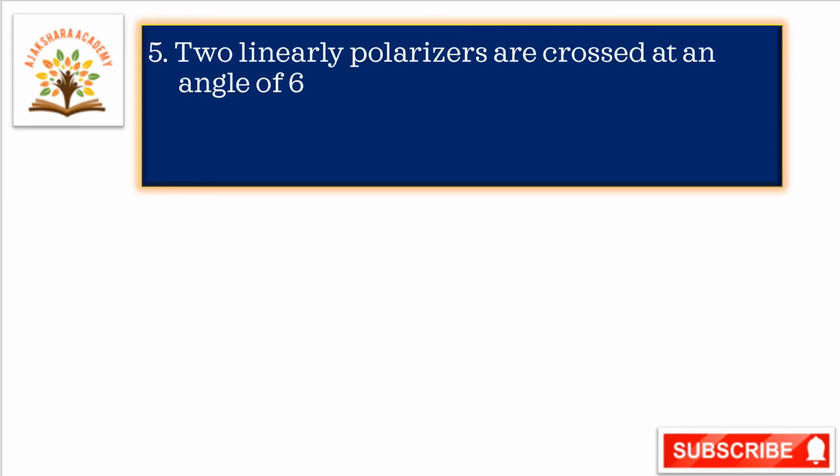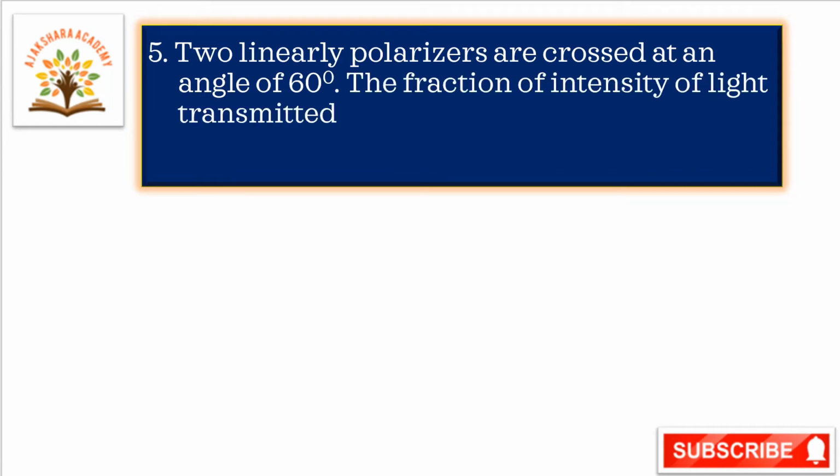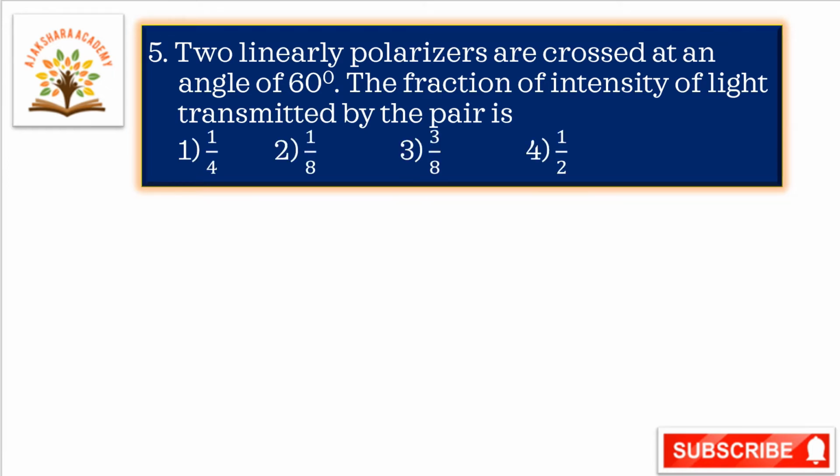Two linear polarizers are crossed at an angle of 60 degrees. The fraction of intensity of light transmitted by the pair is, here we have to calculate the fraction of intensity of light transmitted by the pair. Here, if I naught is the intensity of light incident on the first polarizer,